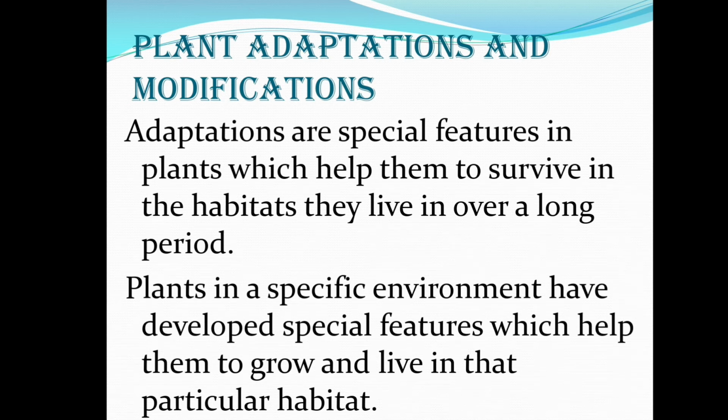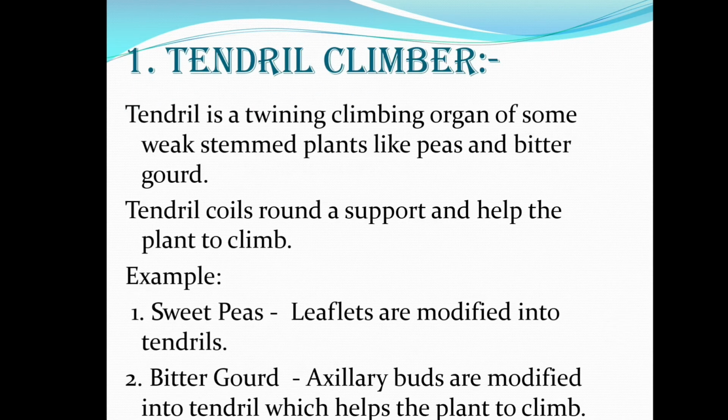We are going to discuss three plant adaptations. The first one, tendril climber. Tendril is a twining climbing organ of some weak stemmed plants like peas and bittergourd. Tendril coils around a support and helps the plant to climb. So, tendril climbers have a thread-like structure attached to the plant that helps to support it and helps the plant to climb.